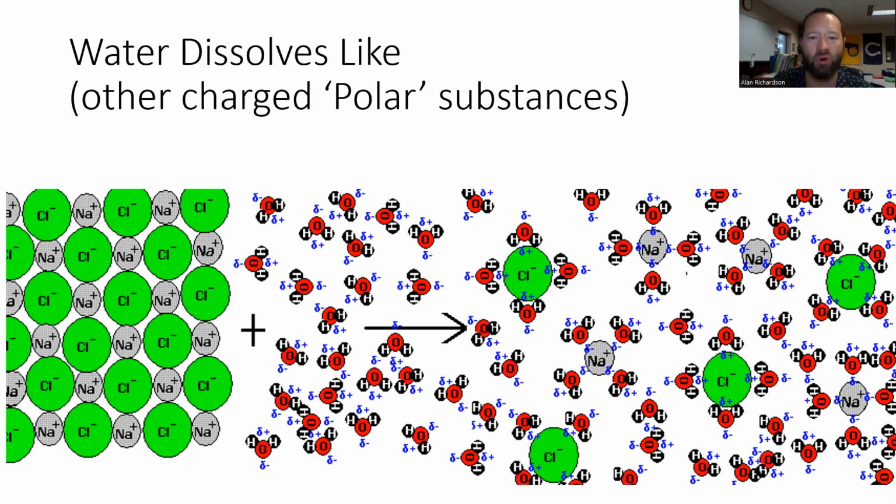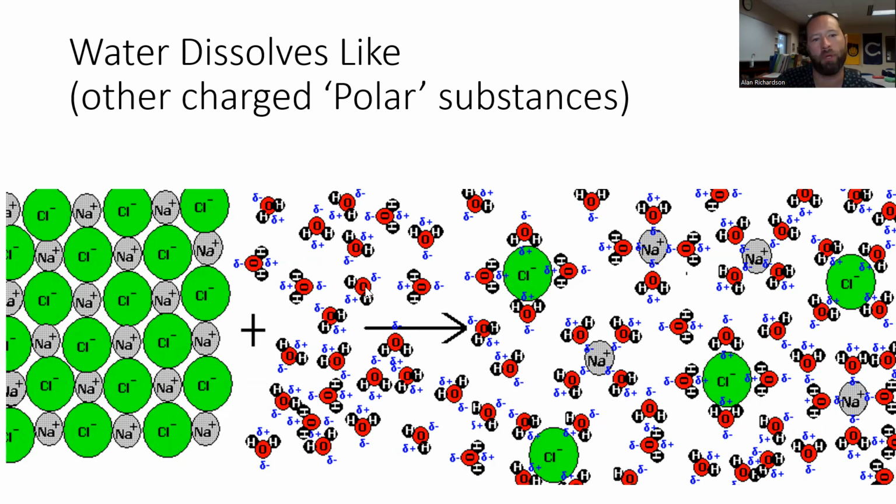Atoms are way too small to see. And so we put this big white crystal into water. Each individual atom gets pulled apart. We can't see it anymore. That's what we call dissolve. So water, which is polar, dissolves other like substances, other polar substances, because of that partial positive and partial negative.